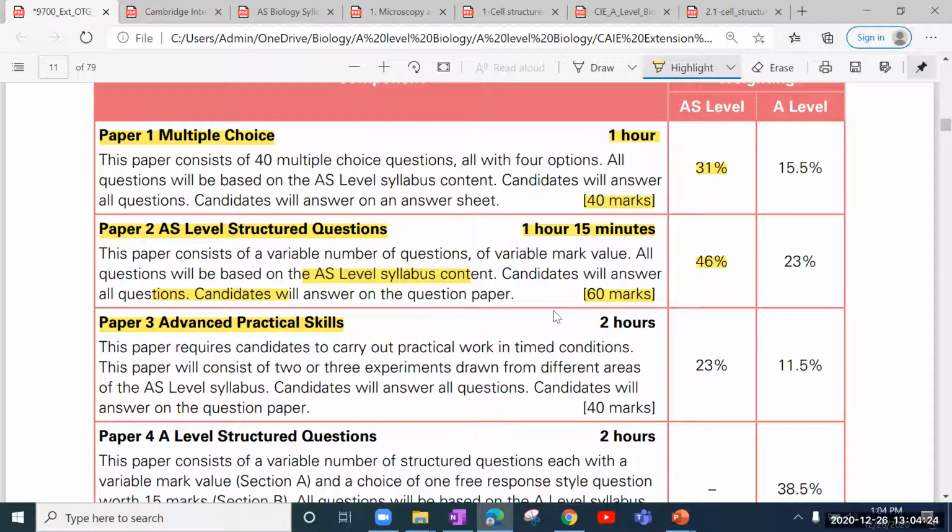Then coming to paper three, it is a 2 hours long paper and of 40 marks. Here you can be given 3 questions at the maximum and 2 questions minimum. You will be performing experiments and noting down all the recordings as per the procedure in the question paper itself. This question paper constitutes 23%. So if you add all these percentages, it makes 100%, right? So this is the assessment criteria for AS level paper pattern.